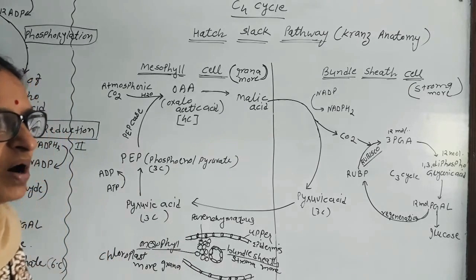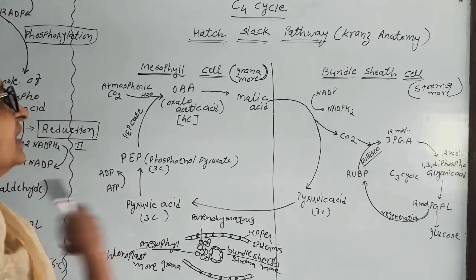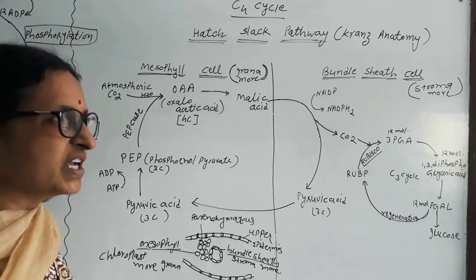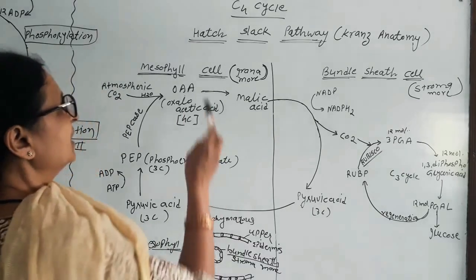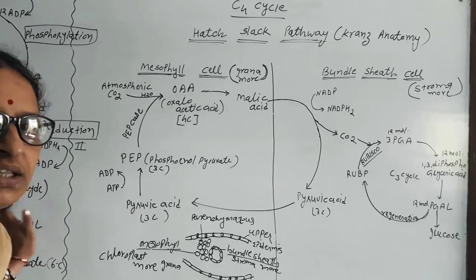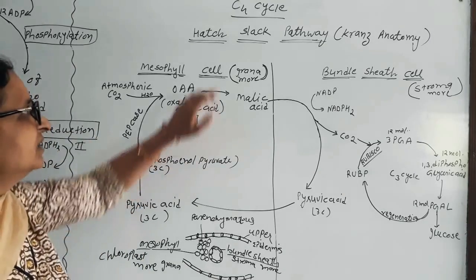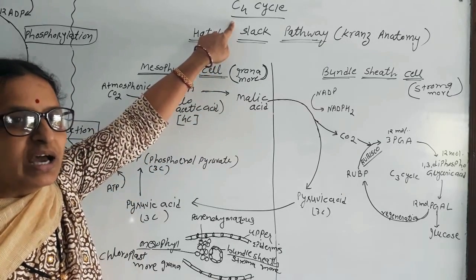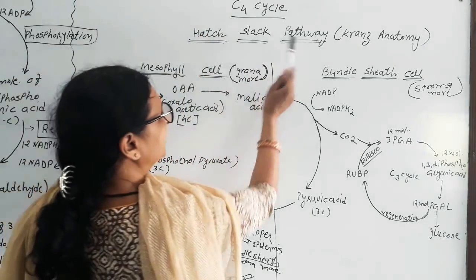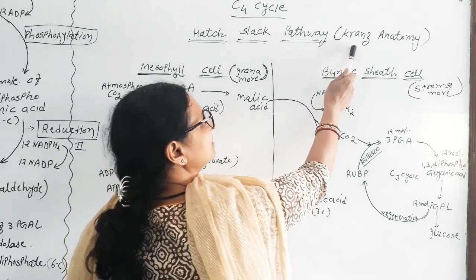So this anatomy is known as Kranz anatomy. The first carbon dioxide fixation takes place in mesophyll cells, and the first stable compound formed by fixing carbon dioxide has 4 carbons. That is why it is called the C4 cycle. The C4 cycle is another kind of dark reaction found in the monocot leaf. In the Calvin reaction the first stable compound has 3 carbons, that is why it is called the C3 cycle. But here the first stable compound has 4 carbons, oxaloacetic acid. It is also called the Hatch-Slack pathway because it was discovered by Hatch and Slack.